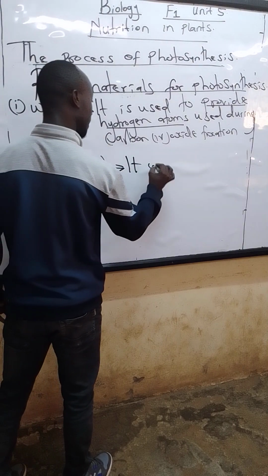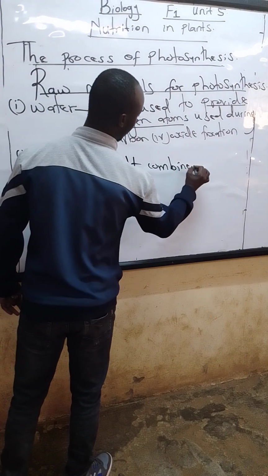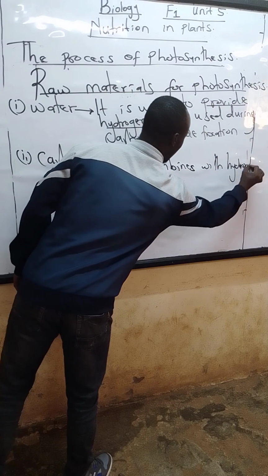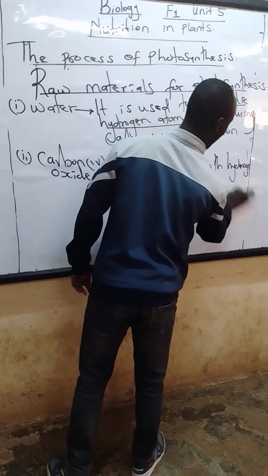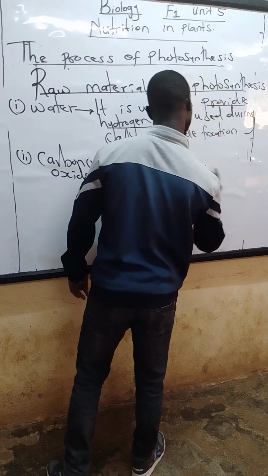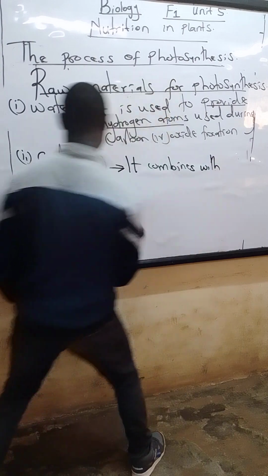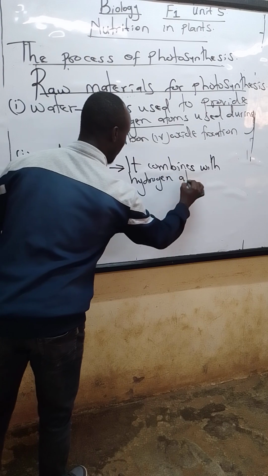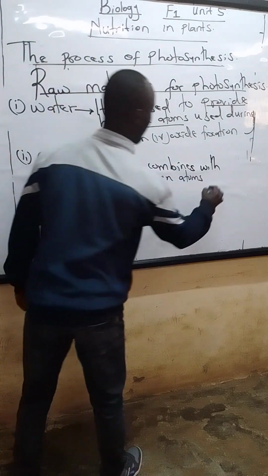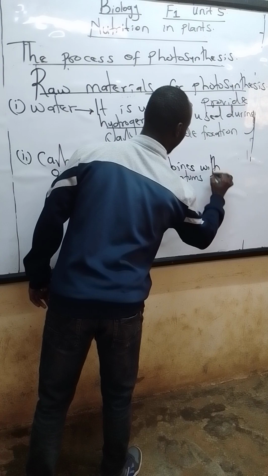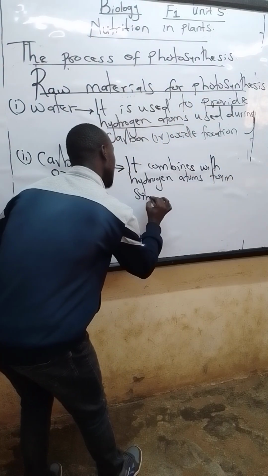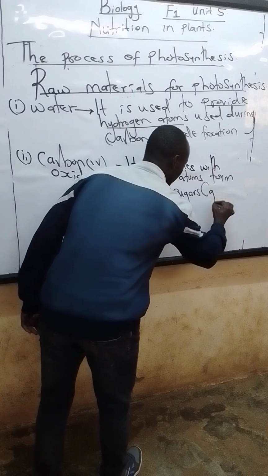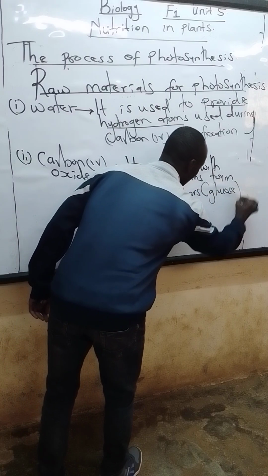What is the role of carbon dioxide? It combines with hydrogen atoms to form simple sugar, specifically called glucose.